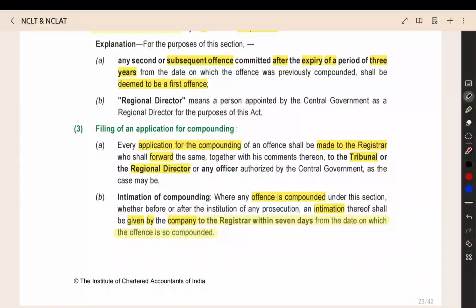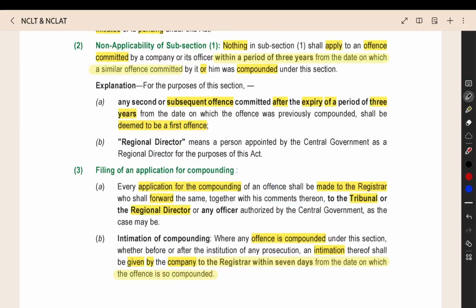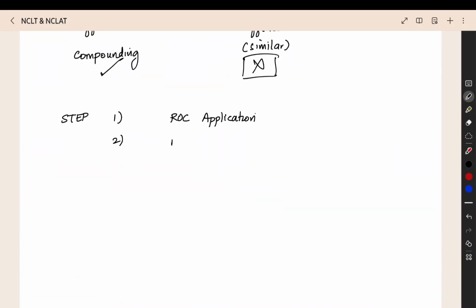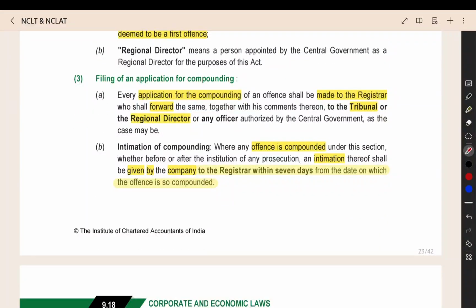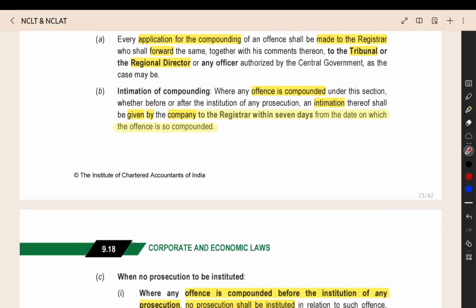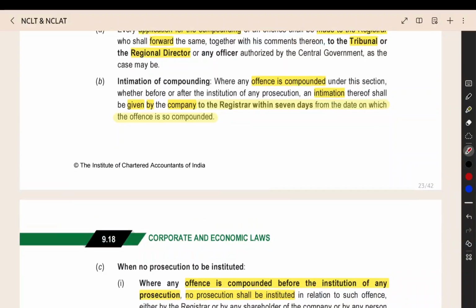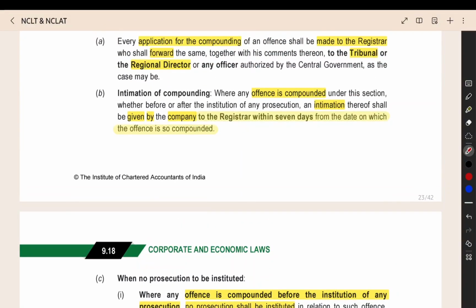Step 2, after that what will happen? The Registrar will forward it to the tribunal or the regional director. So it will go to the tribunal. Then after that what will happen? The tribunal or regional director will decide whether they have to do the compounding or not. And if they order the compounding, you have to pay the amount that is decided.